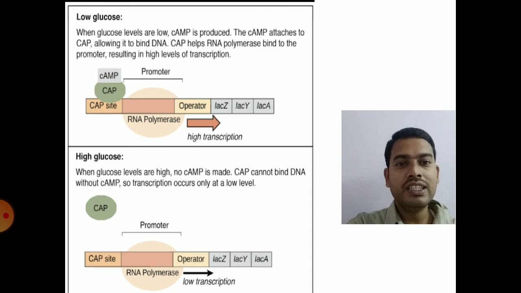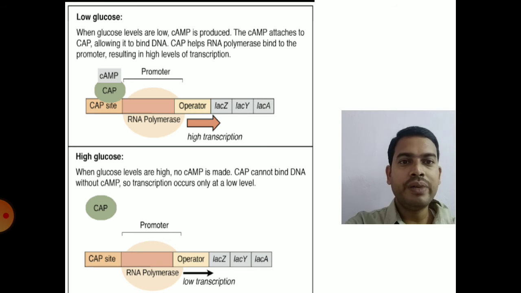Whenever the glucose is less, immediately adenylate cyclase will be activated. Cyclic AMP is synthesized from ATP. This cyclic AMP will bind to the CAP protein, and this CAP protein along with cyclic AMP will bind to the CAP site, whereas the RNA polymerase will go and bind to the promoter region and transcribe the genes necessary for lactose.